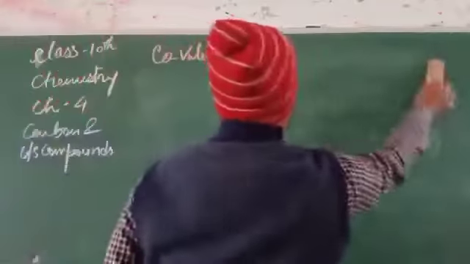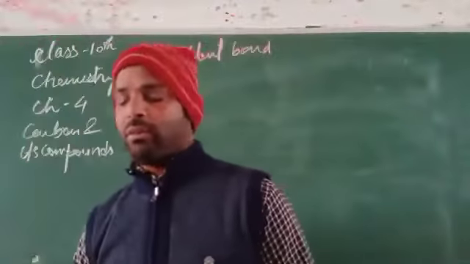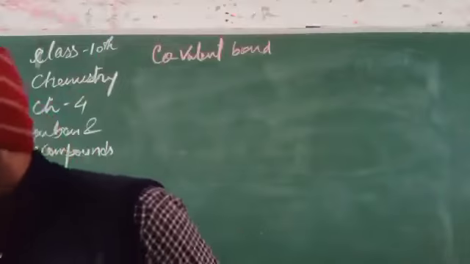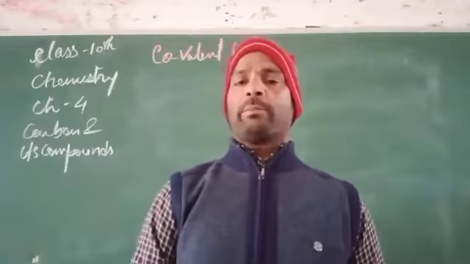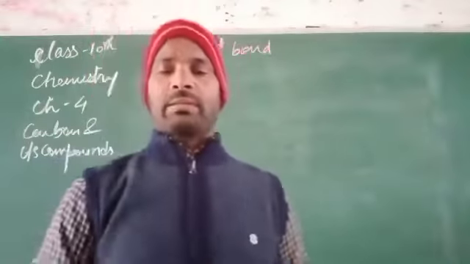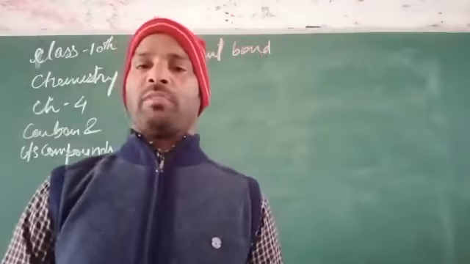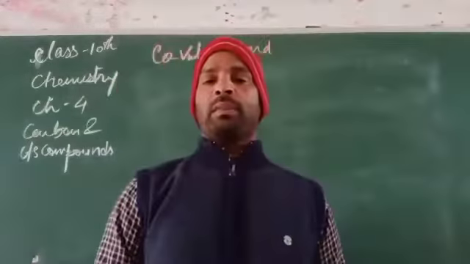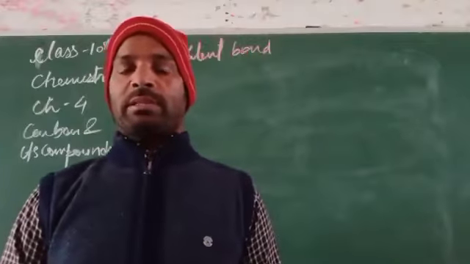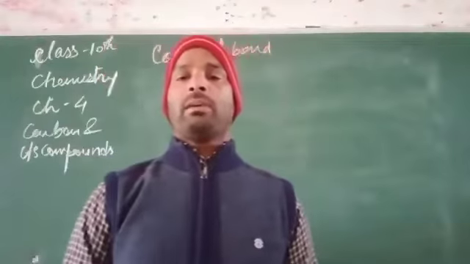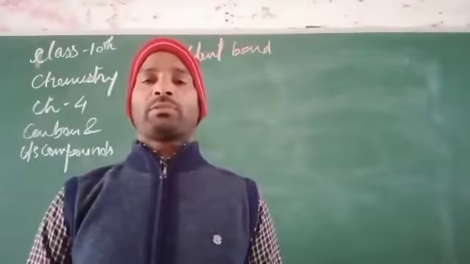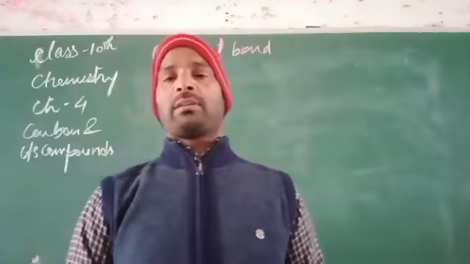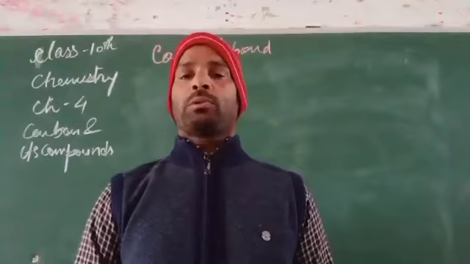The formation of a covalent bond takes place on the basis of the number of electrons shared. On that basis, the covalent bond is classified into the following groups. First, if one pair of electrons is shared, that forms a single covalent bond.